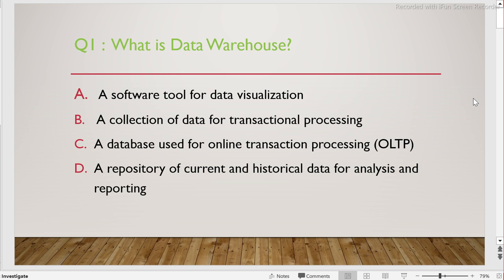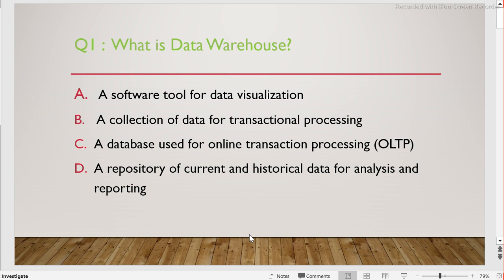The first question is, what is a data warehouse? There are four answers, guys. First one is a software tool for data visualization. Second one, a collection of data for transactional processing. Third one, a database used for online transaction processing, which is OLTP. And fourth one is a repository of current and historical data for analysis and reporting purposes. What do you think, guys? What should be the right answer for this?